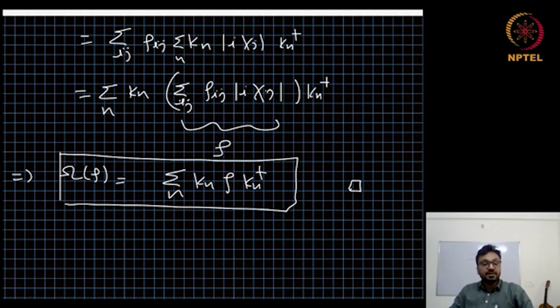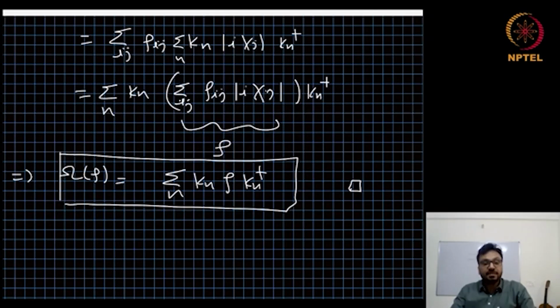So what we have proved in the second theorem, the second Choi theorem, is that if you have a completely positive map omega, the only condition we have is that omega is a completely positive map, then we can find at least one set of operators Kn such that the action of the map omega on operator rho can be written as sum over n Kn rho Kn dagger.